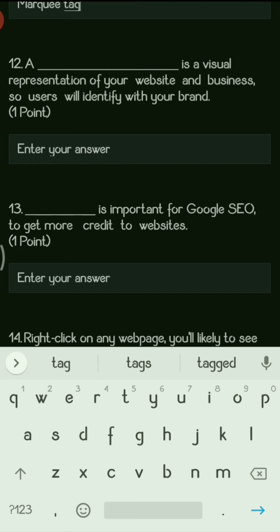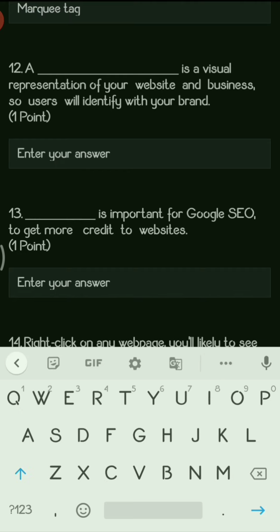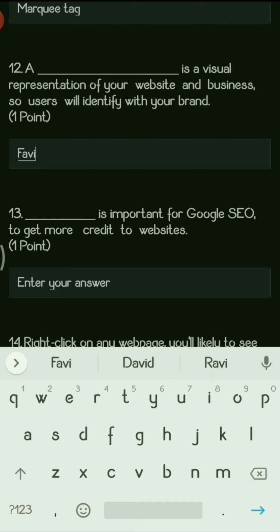Each and every famous business or website has its own icon. Looking at that icon, we can recognize that brand. So for this, the answer will be favicon. Favicon is a visual representation for your website, your business, so that the users can identify your brand.